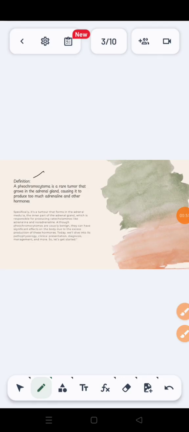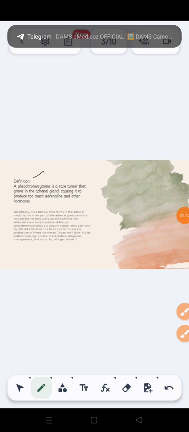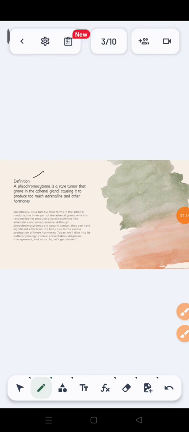So you know there are two layers of the adrenal gland, the outer cortex and the inner medulla. So the tumor is present in the adrenal medulla, not the cortex. The inner part of the adrenal gland is responsible for producing catecholamines like adrenaline and noradrenaline. Although pheochromocytomas are usually benign, they can have significant effects on the body due to excess production of these hormones.